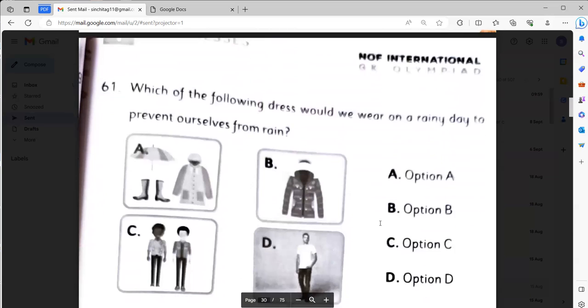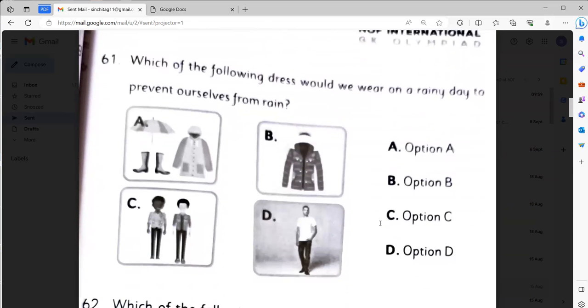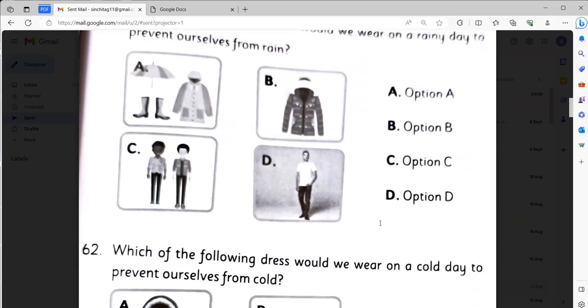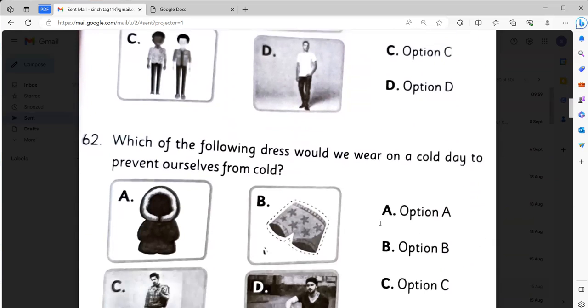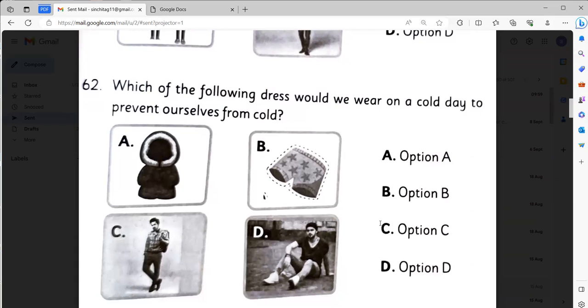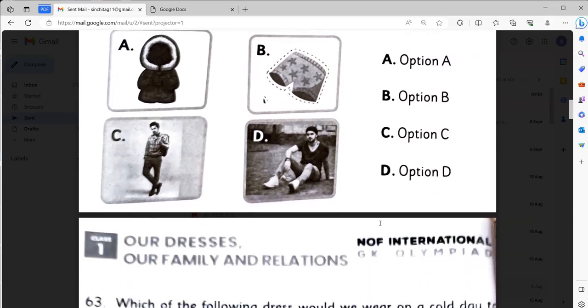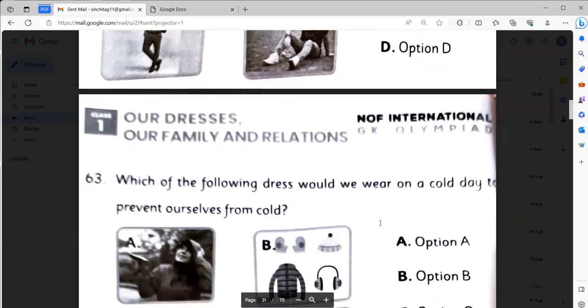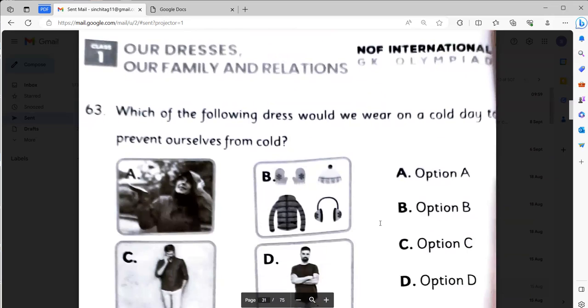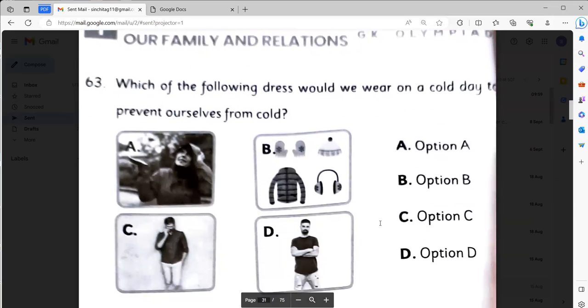Which of the following dresses would we wear on a rainy day to prevent ourselves from rain? It will be option A. Which of the following dresses would we wear on a cold day to prevent ourselves from cold? It will be option A again. Which of the following dresses would we wear on a cold day to prevent us from cold? It will be option B.